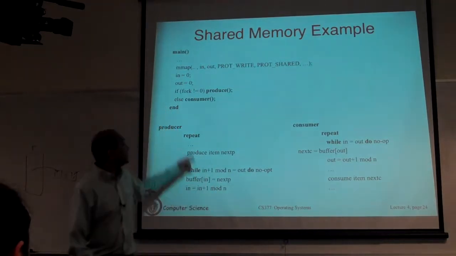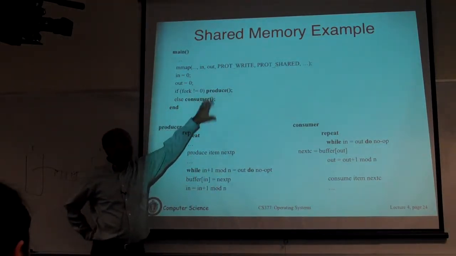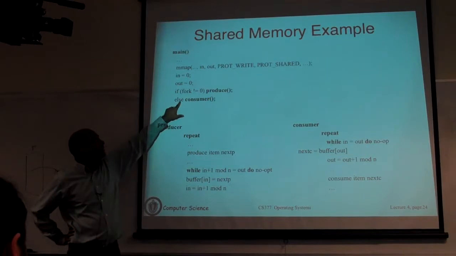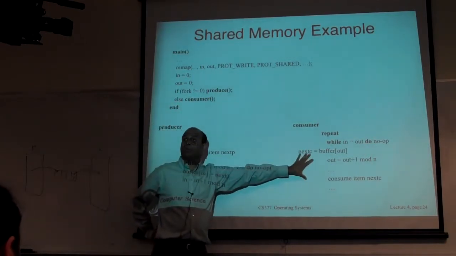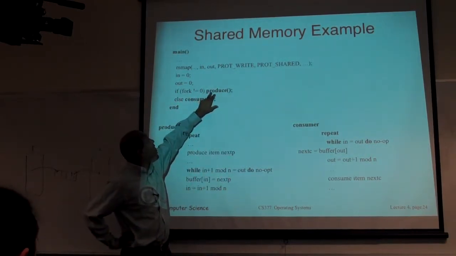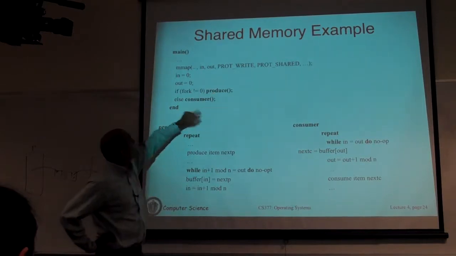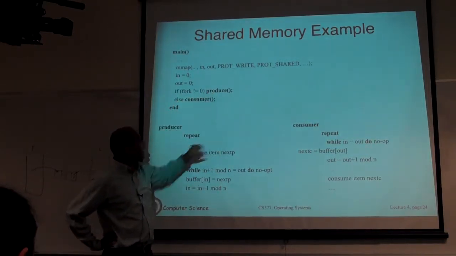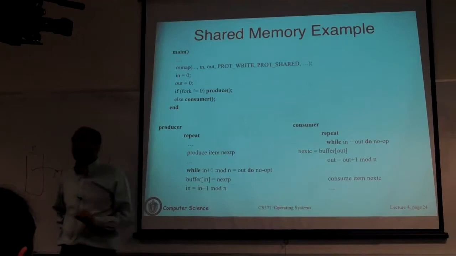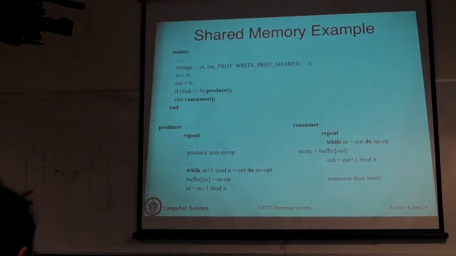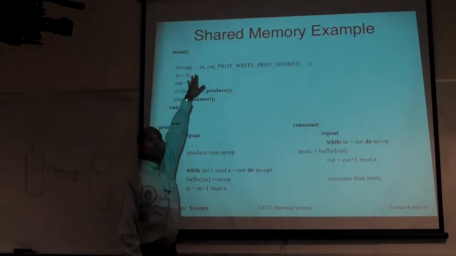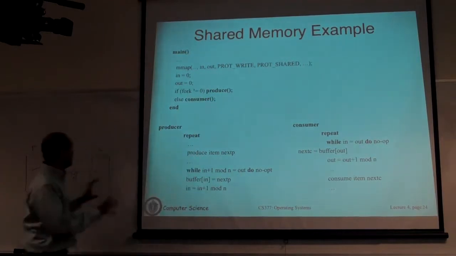And what is going to happen here is the parent is going to execute the producer code and the child is going to execute the consumer code. Okay? So in the if part here, sorry, the other way around actually. Well, it says not equal to 0. So the parent will actually do the producer, the child will do the consumer. Okay? And because you did fork, this shared memory region,